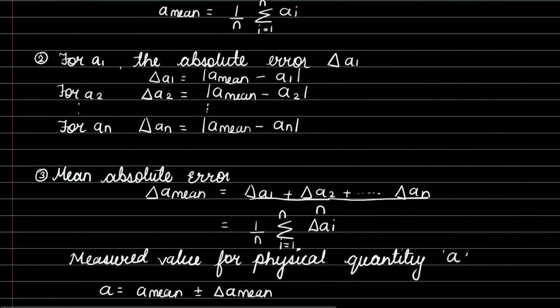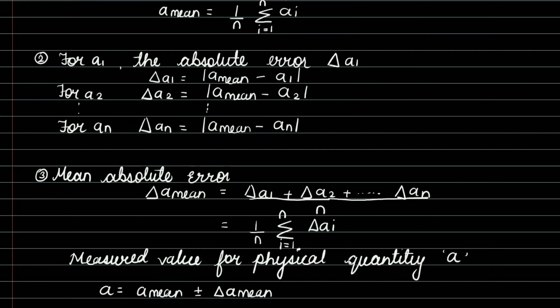Further, we calculate the mean absolute error. To calculate the mean absolute error, we should know all these absolute error values. The sum of the absolute errors divided by the total number of observations can be written as 1 upon n summation delta Ai, where i is running from 1 to n.